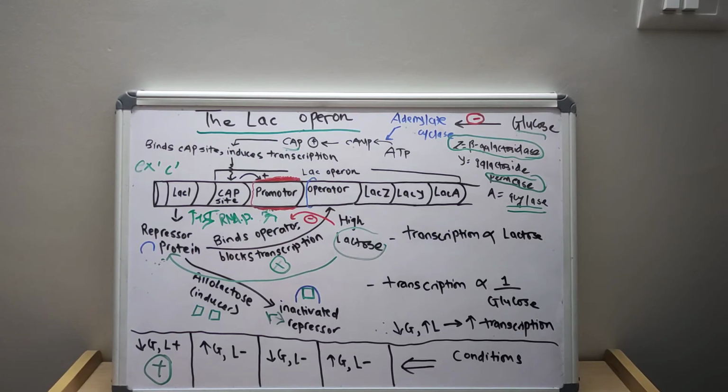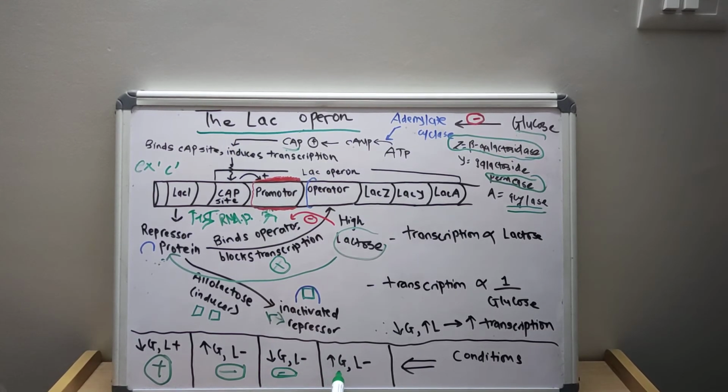If there is high glucose and low lactose, then the lac genes are not expressed. If there is low glucose but no lactose, the lac genes are still not expressed.